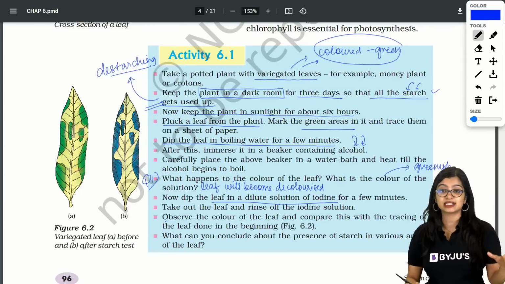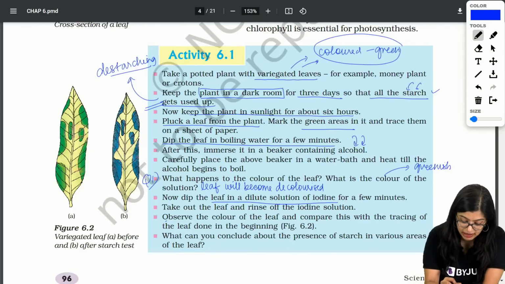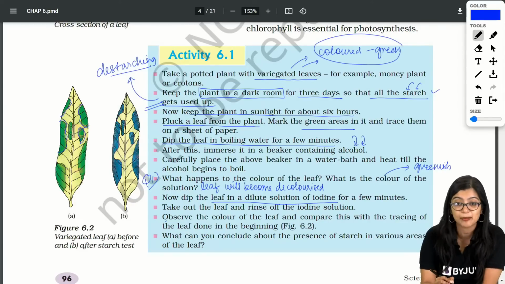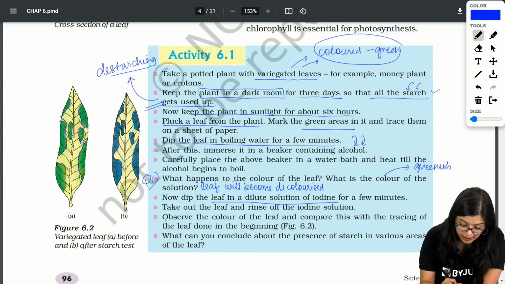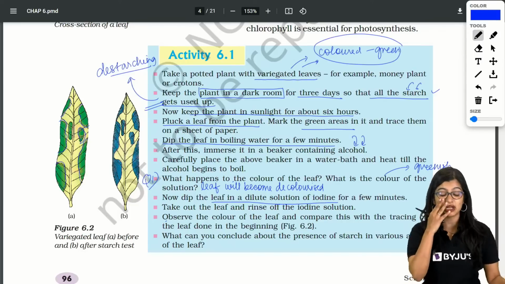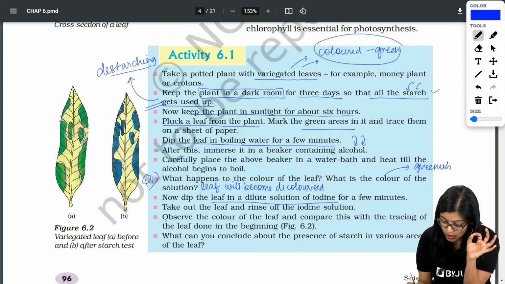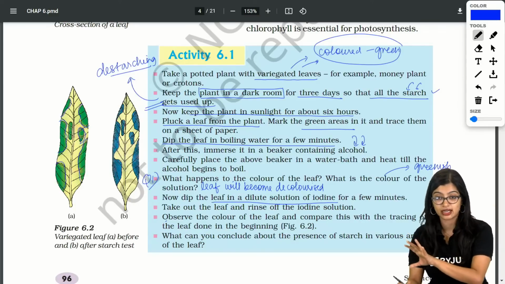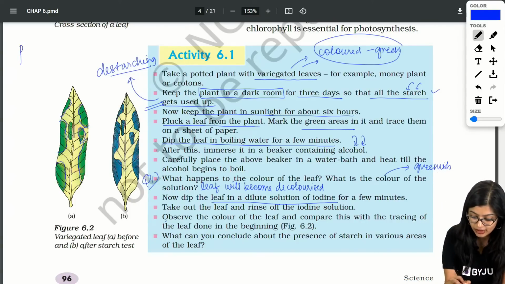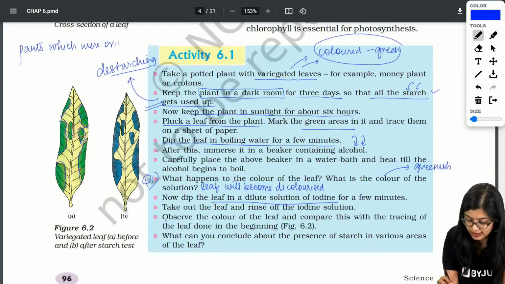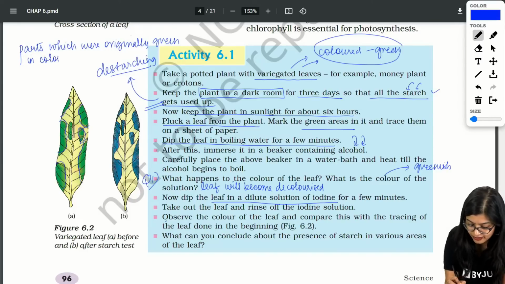So basically, wherever starch was there, or wherever green parts, you remember we labeled all the green parts, because in a variegated leaf you will have green and colored parts, right? So we labeled the green parts and the colored parts also. So whichever were originally green, very good Suresh, exactly. So all the parts which were green in color, I'm going to write this down. Parts which were originally green in color, we see that they will turn blue-black, right?